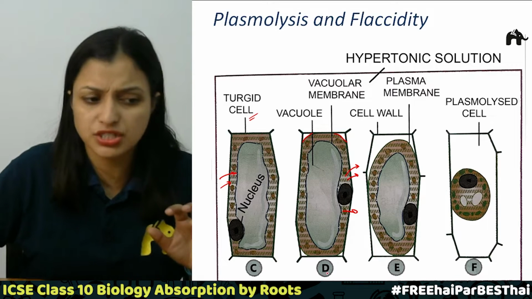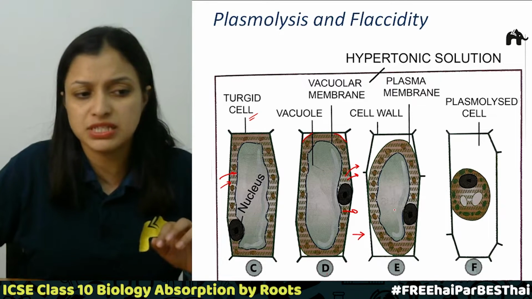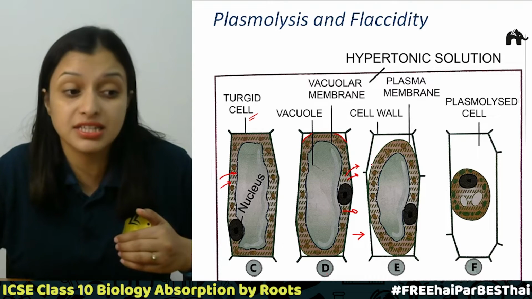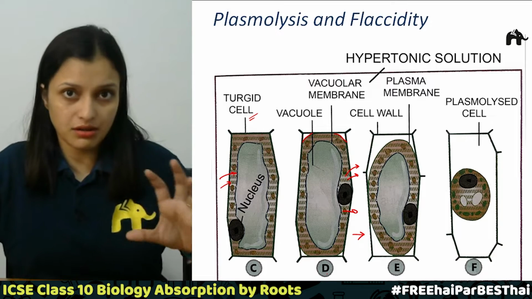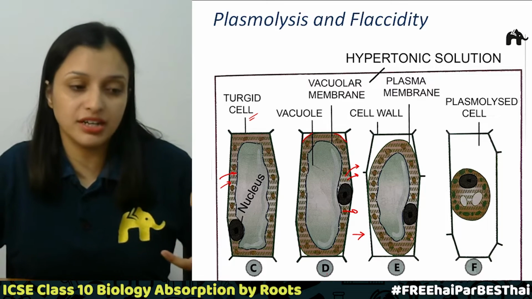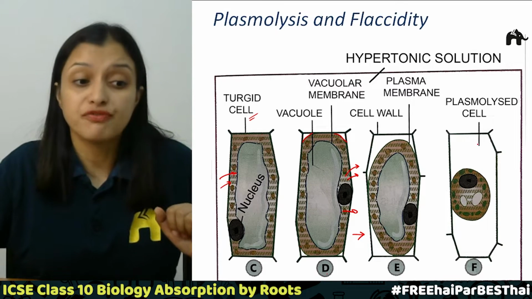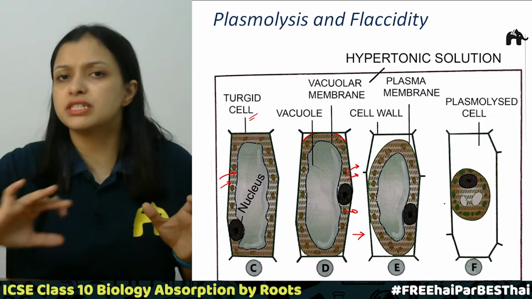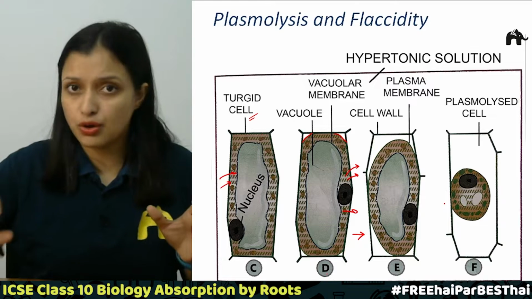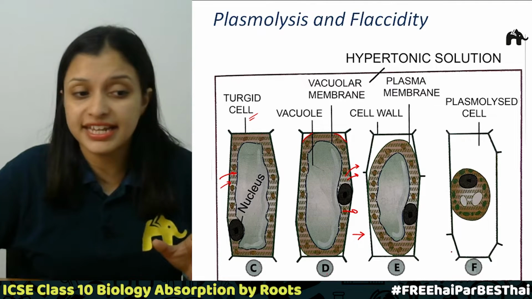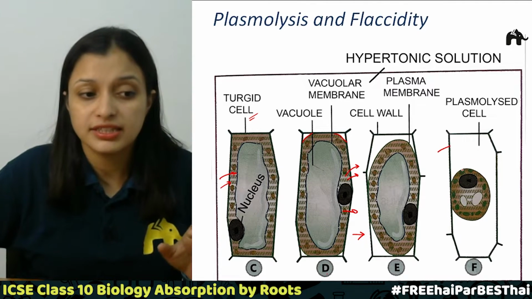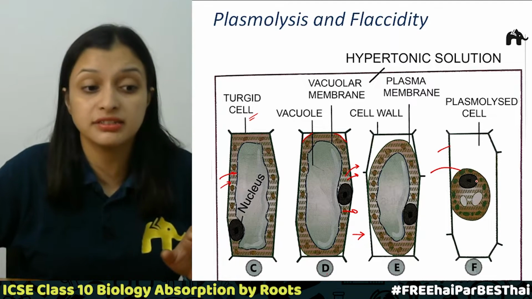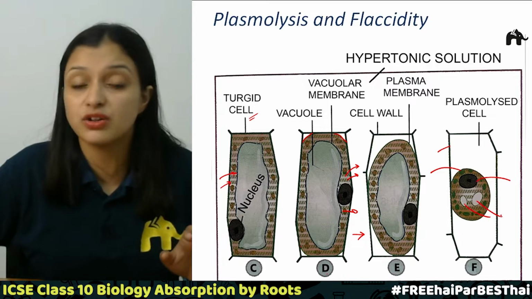So it is condition D. After some time we will see this condition where more of the water has moved out of the cell, and now we can see the plasma membrane more clearly. And finally this condition will be reached where all the water from the cell moves out of the cell, and we get this. So this is the cell wall, this is the plasma membrane, and this is the inner content of the cell, wherein this is the nucleus and these are the vacuoles, right?